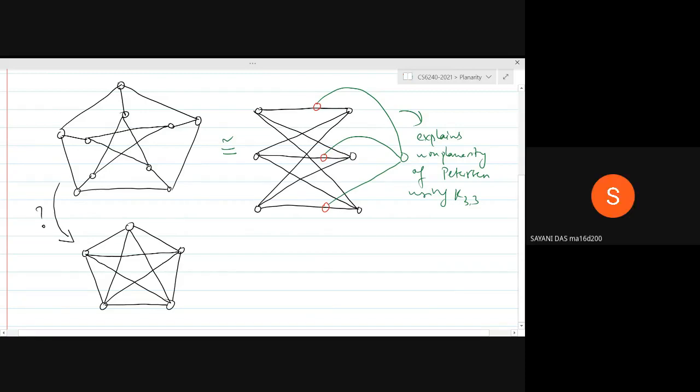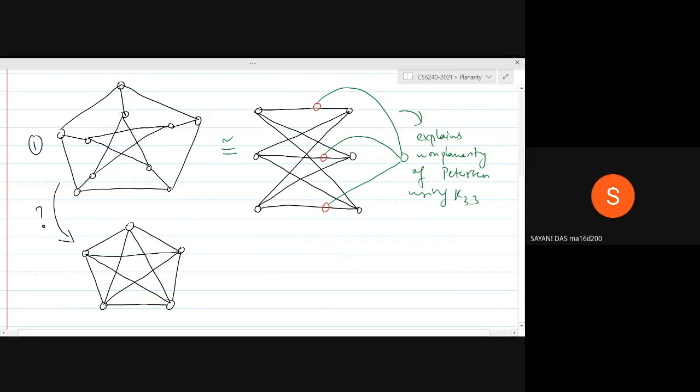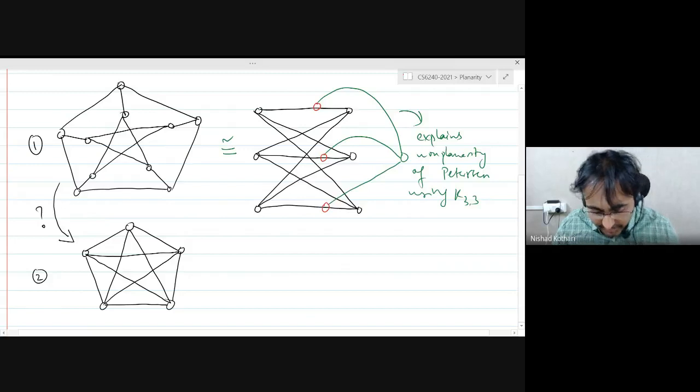By adding those edges. Okay. Do you want to add edges or do you want to remove edges? I want to go from the first graph to the second graph, so remove those edges, like edge contraction. Contraction. Thank you. So, exactly.